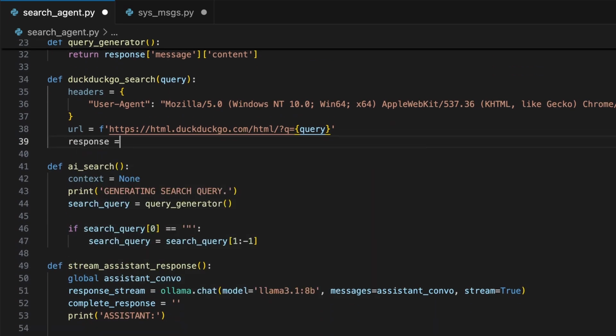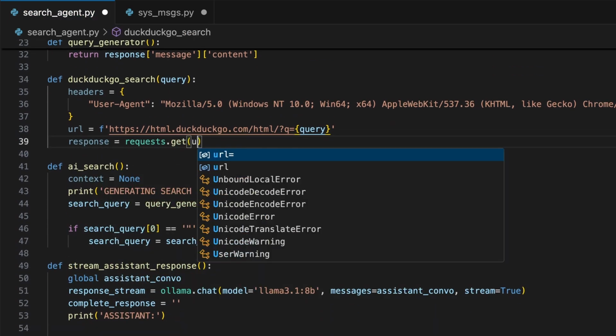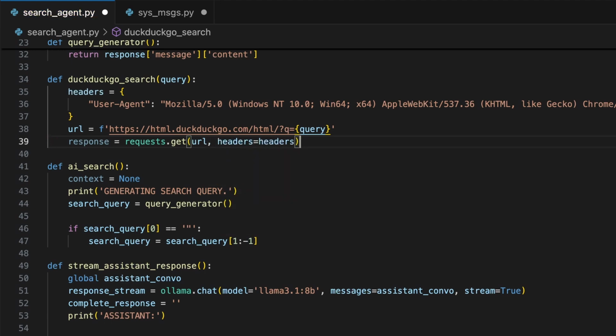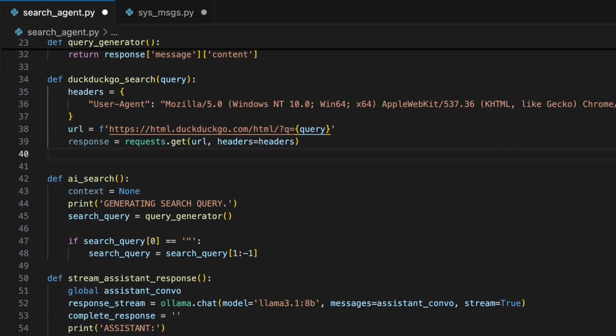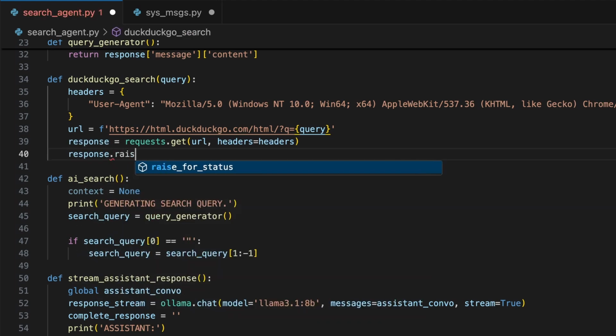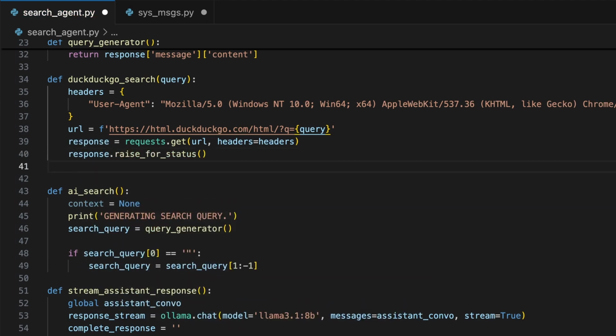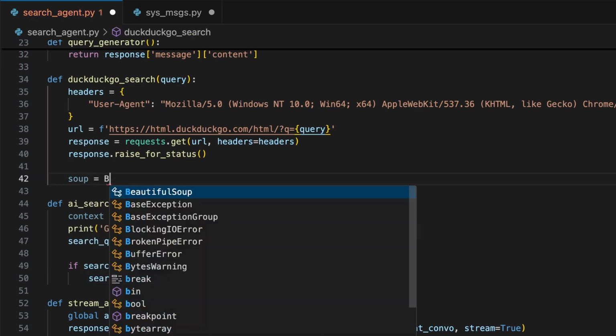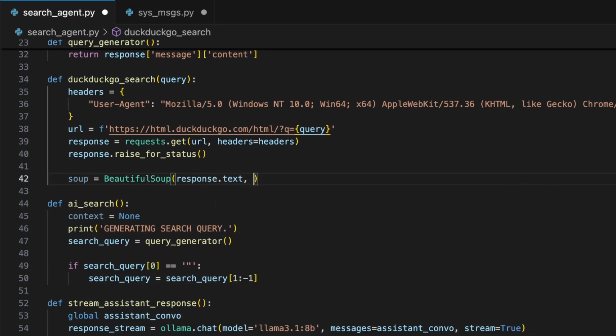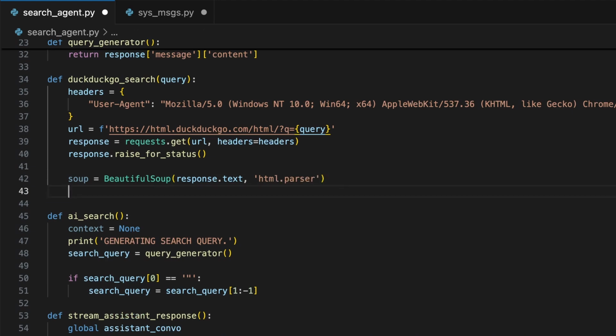In the response variable, we can use the requests library's get function to send our get request to the URL, passing the headers as a parameter to the get function. Then we can use the request raise_for_status function to handle any errors if any occurred during the web request. In a variable called soup, we can use Beautiful Soup to extract the response text from the HTML parser. Using the HTML parser with Beautiful Soup effectively creates an organized structure of the HTML scraped from the DuckDuckGo results page that we can search through in our code to extract necessary text and exclude HTML code being sent as context to our search agent.